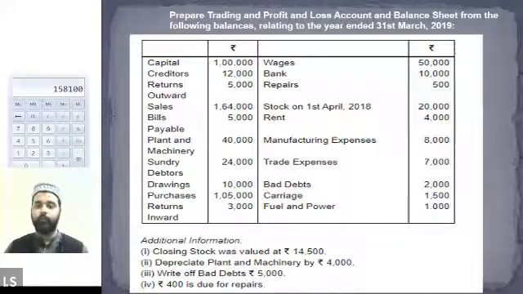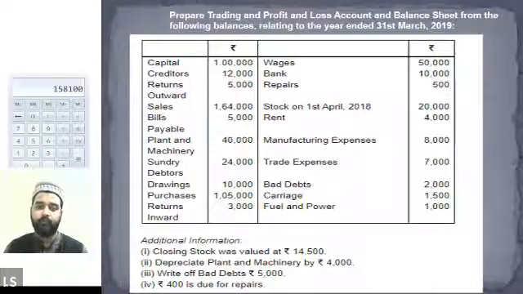Sir, we have to subtract 5000 from bad debts first, or what is write-off? See, first of all, since bad debt is already 2000 given in the question, and we have further bad debt of rupees 5000, that means total bad debt will be 7000.